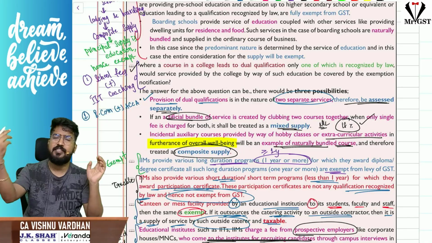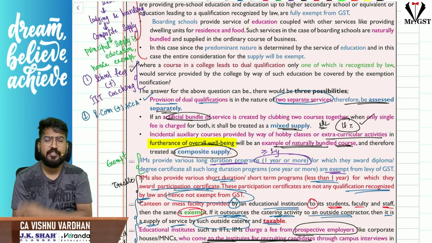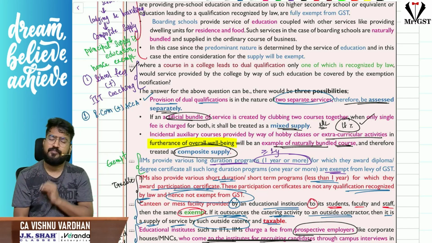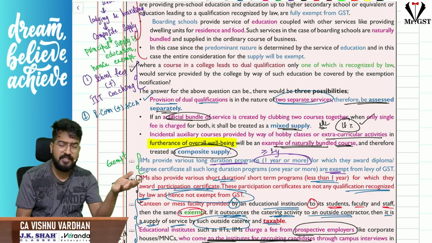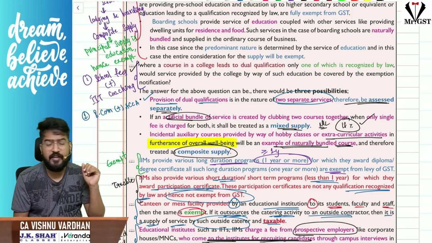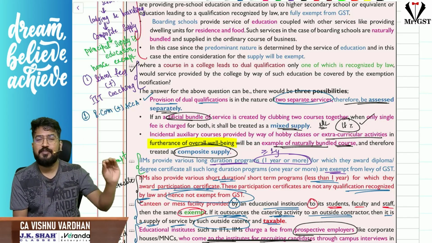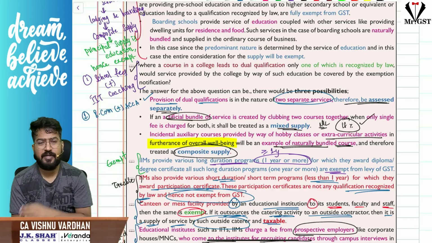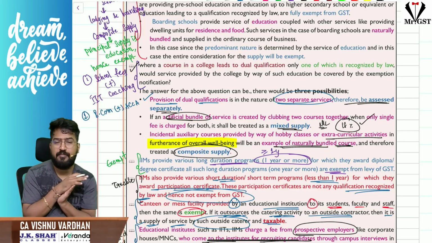If it is not recognized by law, it is taxable. Now, for example, sir, you are joining a degree college where they are providing BCom plus ACCA course or BCom plus CA coaching, or in schools nowadays, along with school fees, they also provide IIT coaching or NEET coaching from LKG itself, correct? Do you remember that? School fees is separate, IIT coaching, NEET coaching is separate. But if they are clubbing that, then we have to go with the composite supply or mixed supply concept.